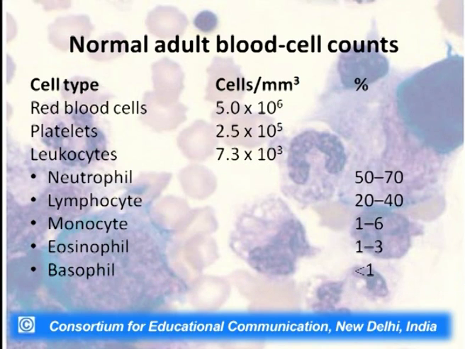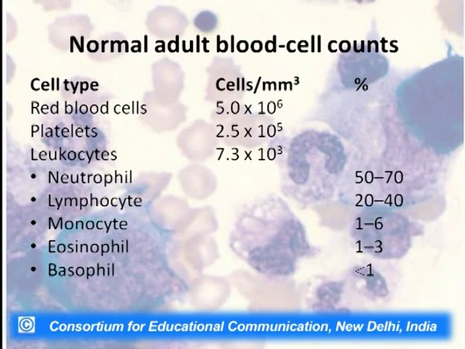Now, when we are talking about leukocytes, we have to understand that leukocytes are of various kinds. They are neutrophils, lymphocytes, monocytes, eosinophils and basophils. If you go back to this table, you will see the percentage of WBC varies. We have the maximum number of neutrophils in our body.